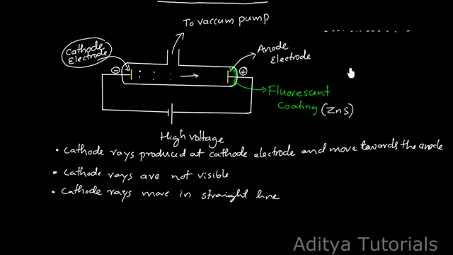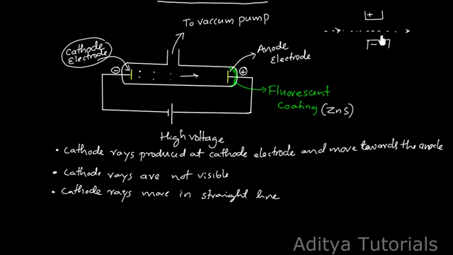Next one is quite interesting. If I apply a magnetic or electric field, assume the ray is moving in this direction. Here is the positive part and here the negative part of the electrode, or assume there is an S and N magnetic field.